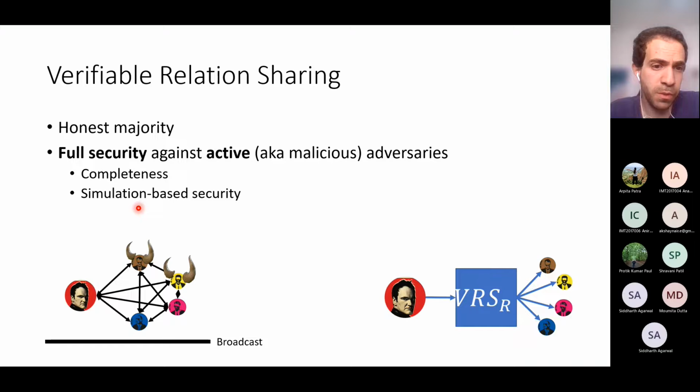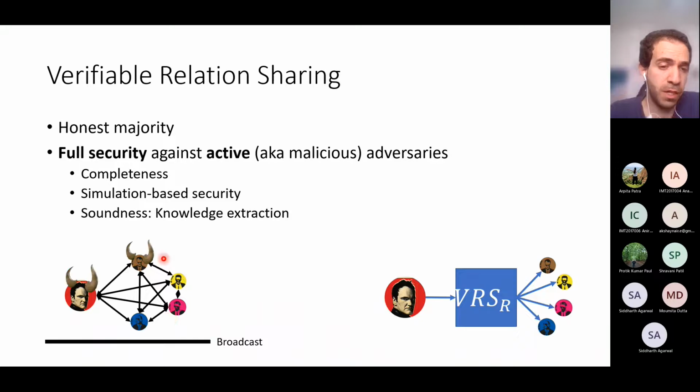We obtain simulation-based security, which means that the corrupt verifiers only have information about their shares, but they have no information about the secret witness or about the shares of the honest verifiers. And again, we obtain soundness with knowledge extraction. Soundness means that the honest verifiers only accept the shares if the relation is satisfied. And the knowledge extraction means that if the honest parties accepted the shares, then the secret witness and in fact all the private information of the corrupt prover can be efficiently extracted from the joint view of the honest verifiers.